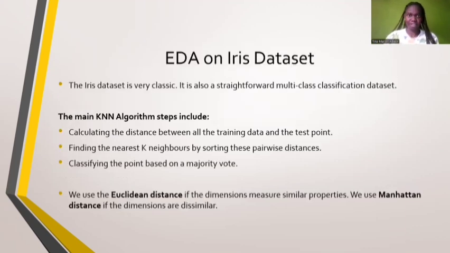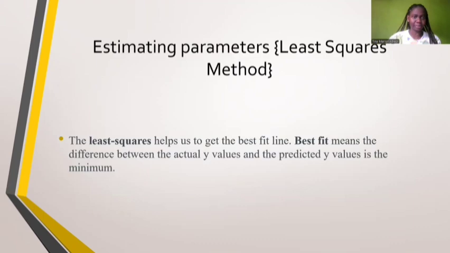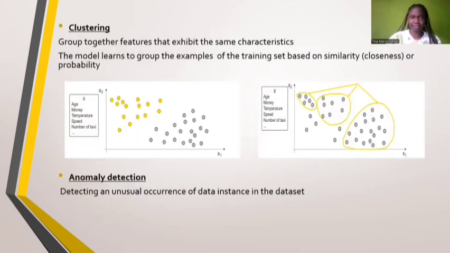Then we can also have a look at EDA on the iris dataset. The iris dataset is very classic, it's just straightforward. Then the main steps involved in the KNN algorithm: you calculate the distance between all the training data and the test point. Then you find the nearest k-neighbors by sorting these pairwise distances and classify the point based on a majority vote. I'm going to use one of our previous examples to take a look at this.